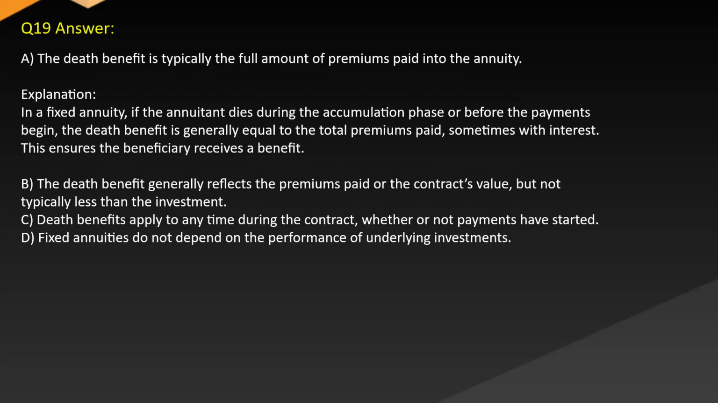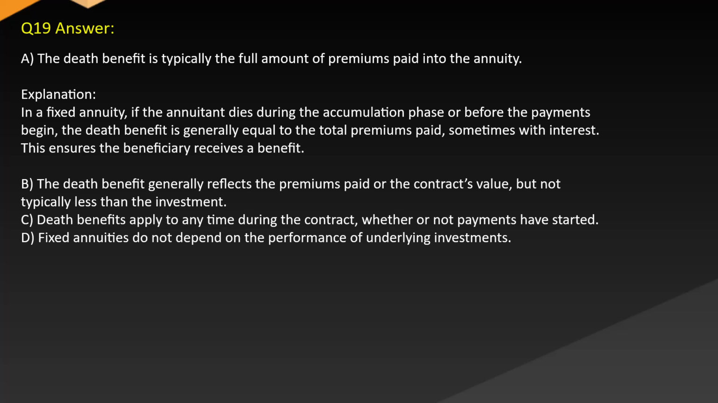Answer A. The death benefit is typically the full amount of premiums paid into the annuity. Explanation. In a fixed annuity, if the annuitant dies during the accumulation phase or before the payments begin, the death benefit is generally equal to the total premiums paid, sometimes with interest. This ensures the beneficiary receives a benefit.